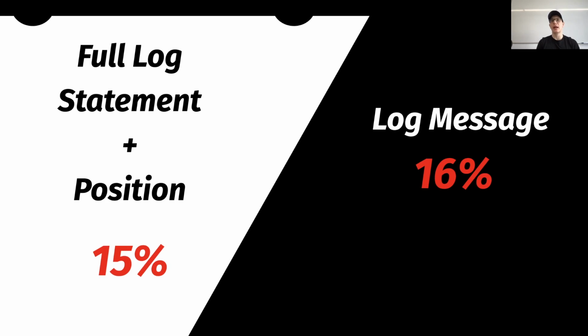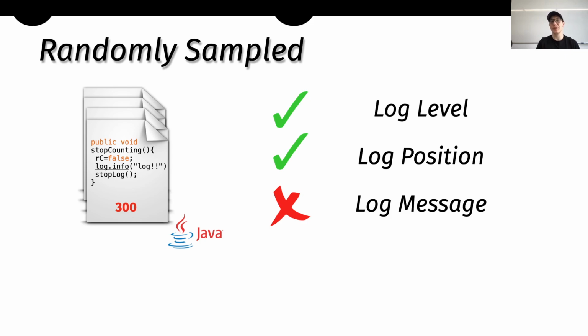But at this point, let me overlap the results that we achieved in the most challenging scenario that we have on the left and the results that we achieved on the log message. Also, keep in mind that we achieved 66% of accuracy concerning the log level, while 65% of accuracy concerning the log position. And given these results, it seems pretty clear that the log message is acting as an upper bound even for the most challenging scenario. And this is kind of positive news if you think about it, because it leaves us a lot of room for improvements. But to investigate further this aspect, what we did was to perform a manual analysis.